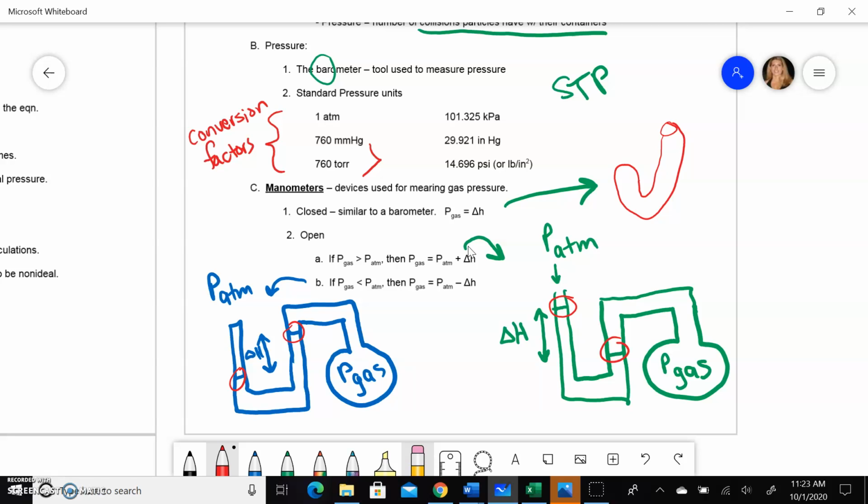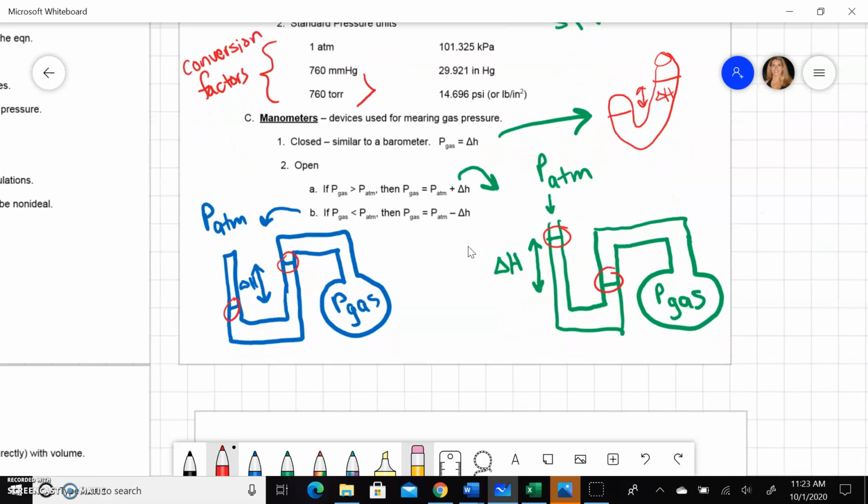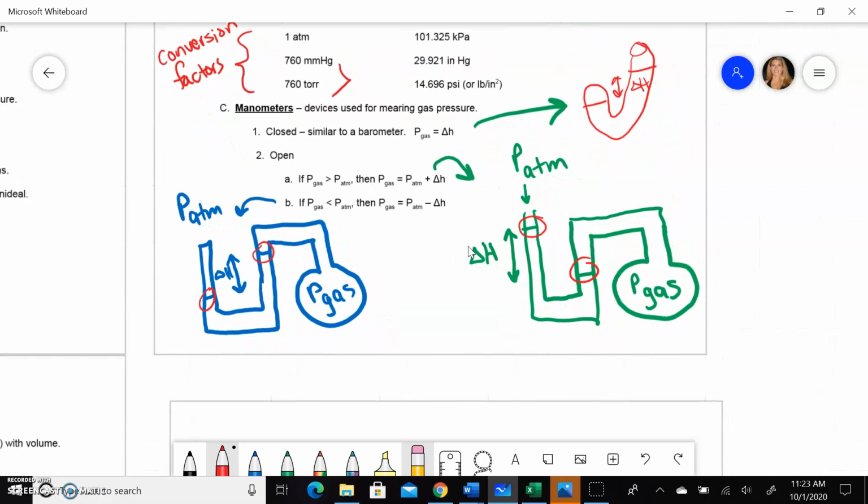And so this is similar to a barometer where the pressure of the gas is just going to be equal to the height difference between these two levels. We're going to call this delta H. If it's closed, it's a lot easier to calculate the gas pressure. It's just the difference in height between those two levels. If it's open, then we have to take into account atmospheric pressure, and so it's going to change the calculation just a little bit.